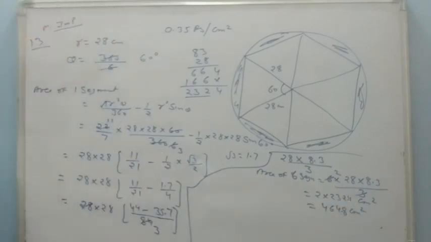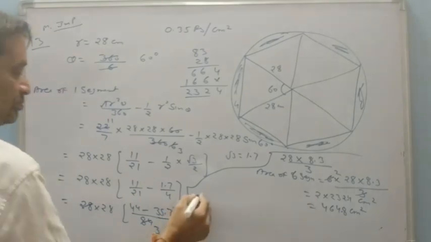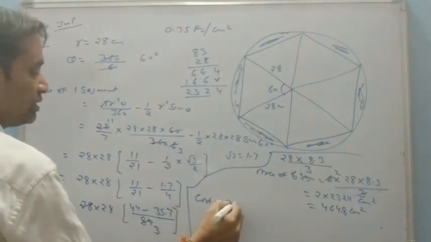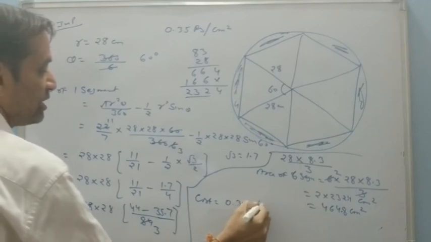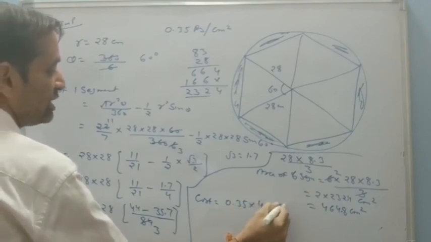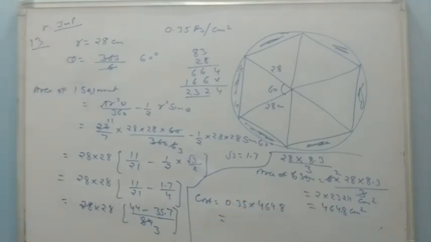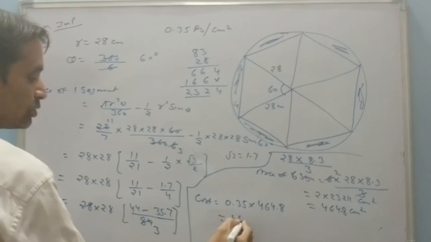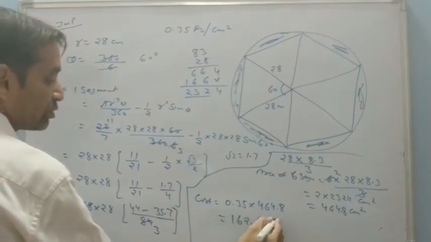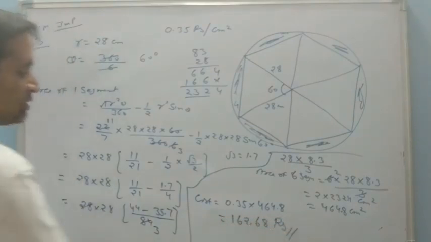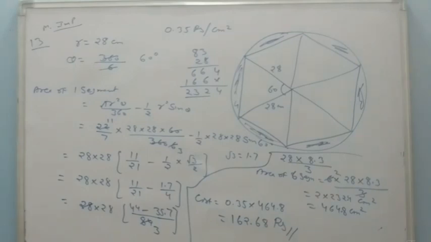So 464.8 centimeter square. Now cost is 0.35 multiplied by 464.8. Just multiply and you will get the answer, and that will be 162.68 rupees. The cost of the design made in the table cover.